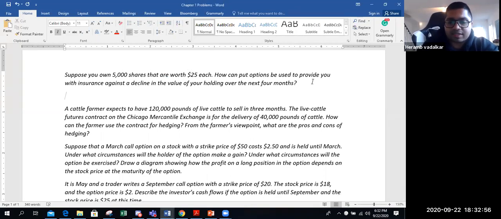So what have we discussed? A portfolio manager who has stock will or can hedge the risk of stocks falling by buying put options.